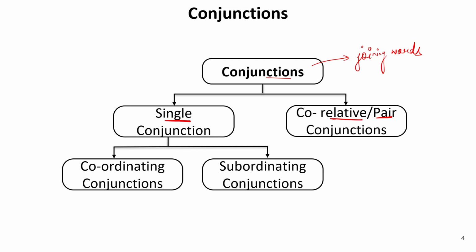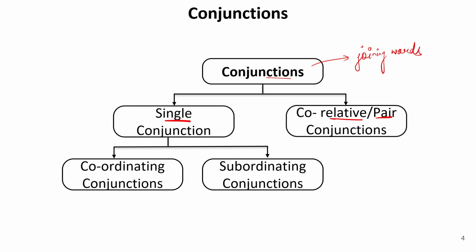Single conjunction means when we use only single or one conjunction to join two or more sentences together, or two or more words together, clauses together, two or more phrases together, that is known as single conjunction. Whereas correlative or pair conjunction is just a pair that is used to join two or more words or sentences or phrases or clauses together. For example, we use either or, neither nor, not only but also. Similarly, in single conjunction we can use and, but, yet.